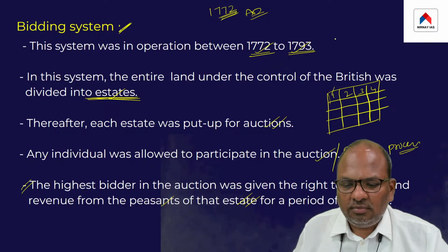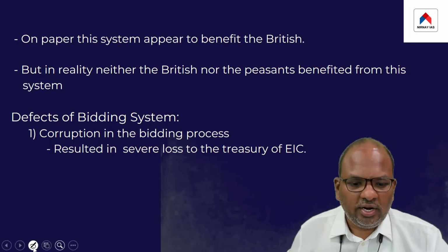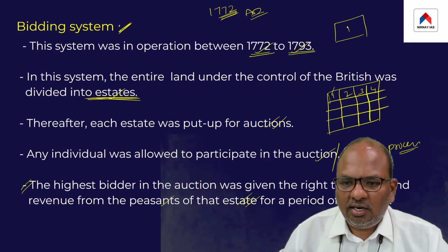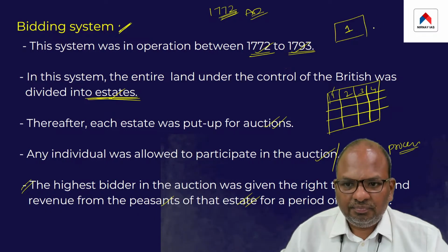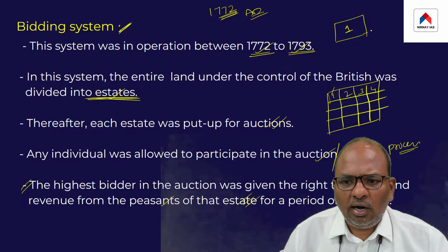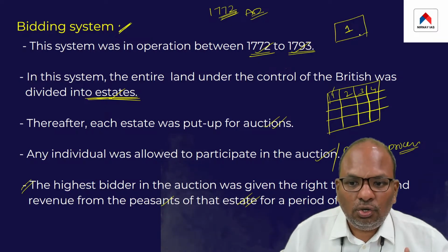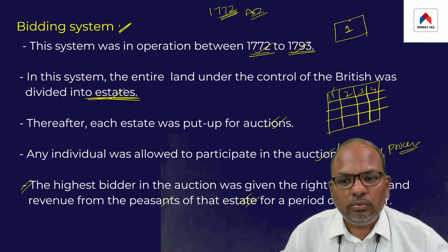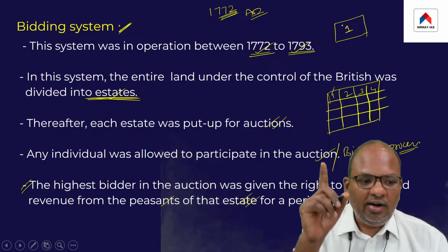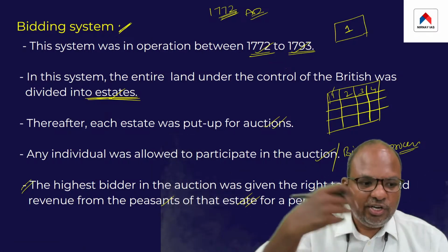So for example, say estate 1 is put up for auction, and anyone who quotes the highest price in the bidding will be given the right to collect land revenue from the peasants of that estate for a period of about 1 year. And the same process would continue the following year.